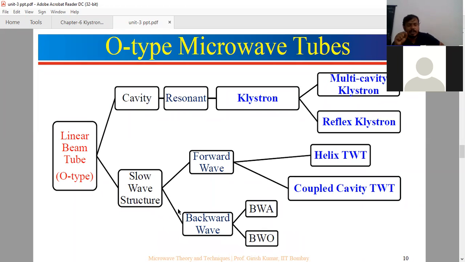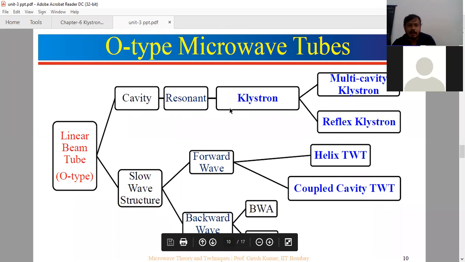There is a concept of velocity modulation. Velocity modulation means we take the carrier as an electron beam and there is an RF signal. There is a combining of the RF signal and the electron beam, so velocity modulation takes place. I will explain velocity modulation later. For that purpose, there are cavity resonators and slow wave structures, to interact the electron beam and the RF signal.